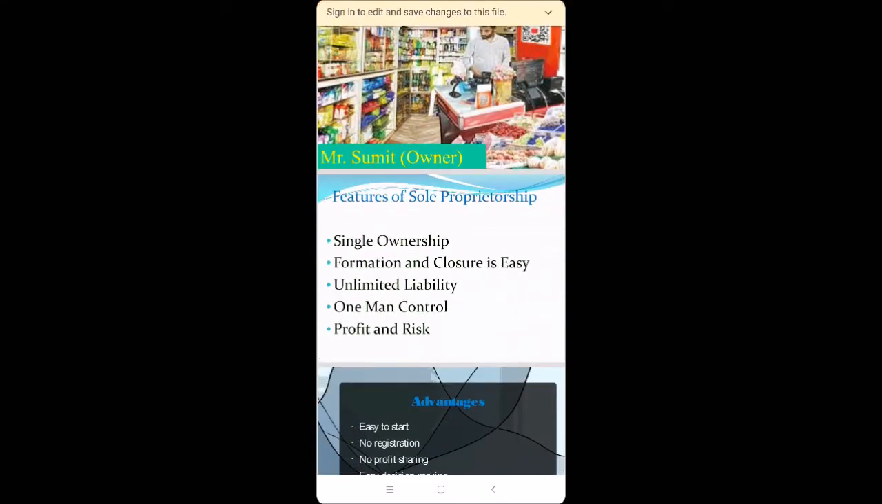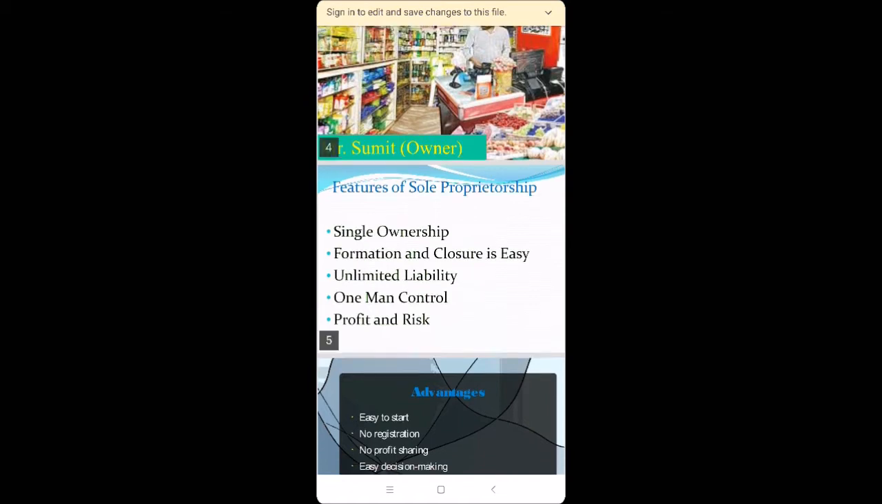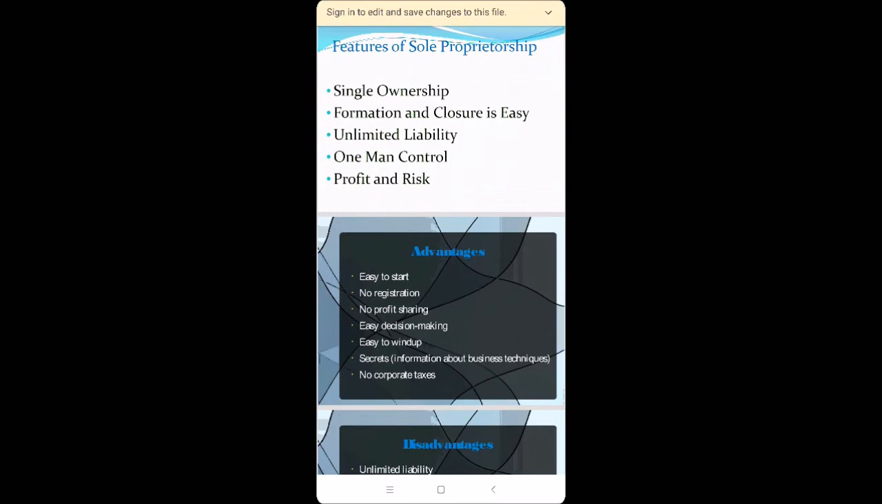First feature you can see is single ownership. It means in sole trade, a single person will manage the complete business. There is nobody to interfere. Then the second, you can see formation and closure. Formation and closure both are very simple. Why am I saying this? Because there are very few legal formalities. Very less formalities are there. Easily it can be started and easily it can be closed also as and when required.